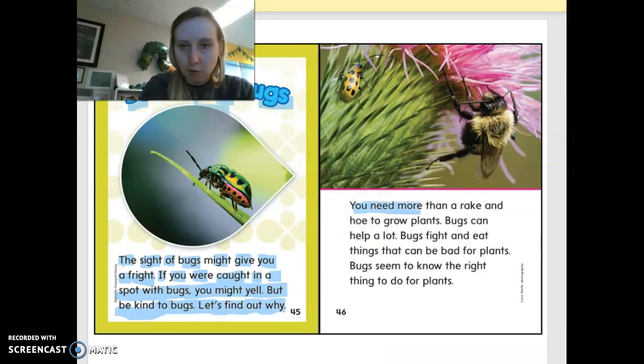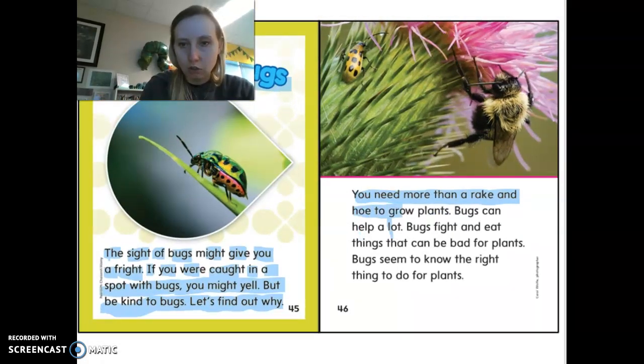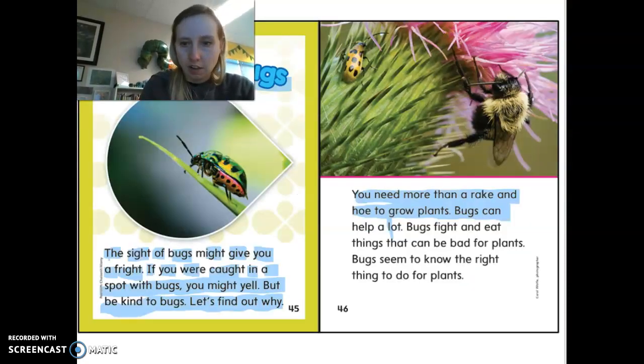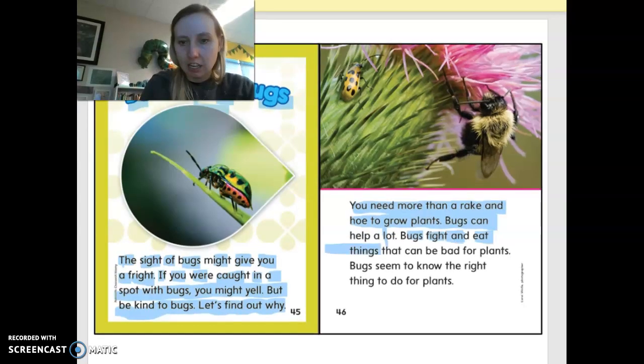You need more than a rake and hoe to grow plants. Bugs can help a lot. Bugs fight and eat things that can be bad for plants. Bugs seem to know the right thing to do for plants.